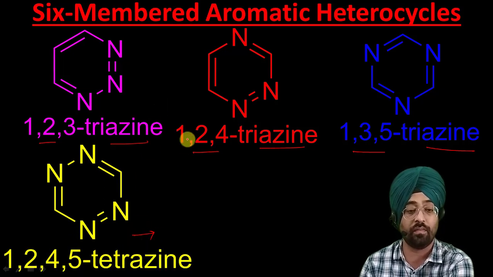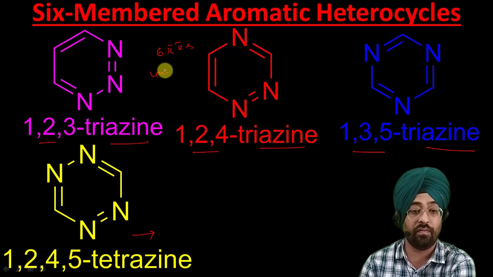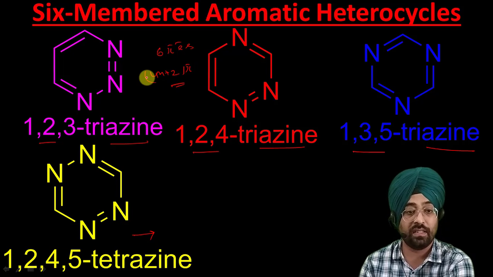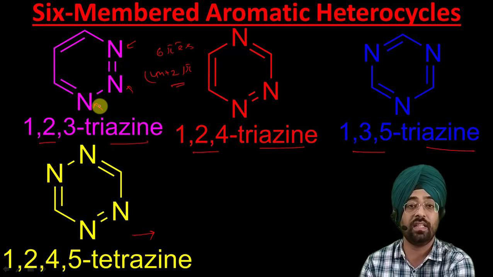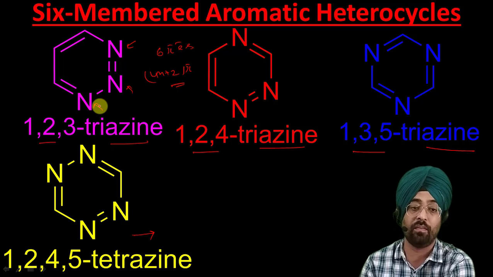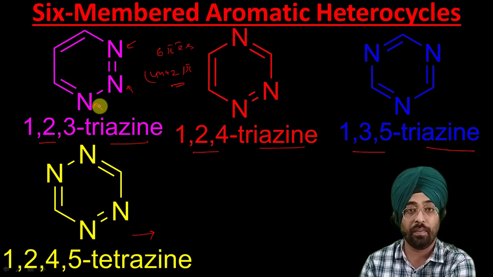So all these compounds are aromatic. All these compounds are planar. They contain 6 pi electrons, meaning they obey the 4n plus 2 pi electron rule. And we have already discussed that because of the incorporation of these heteroatoms, as these are electron withdrawing, this decreases the aromatic character compared to benzene. All these things we will discuss in our upcoming lectures.